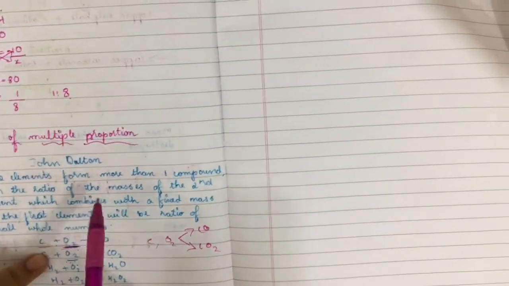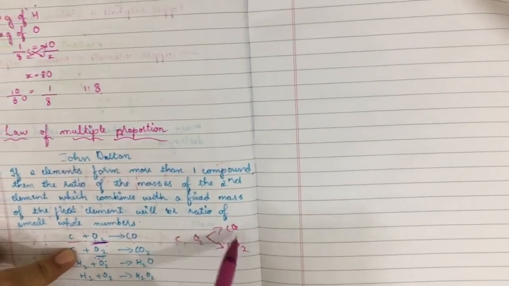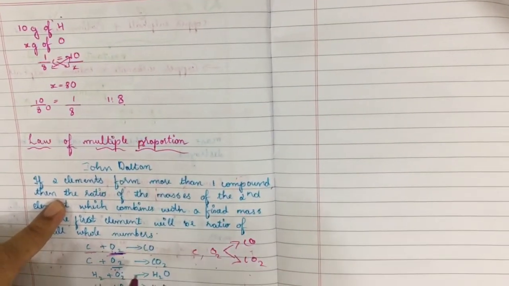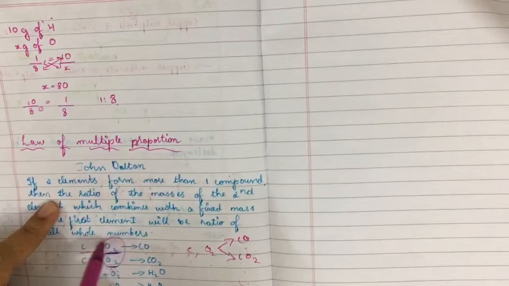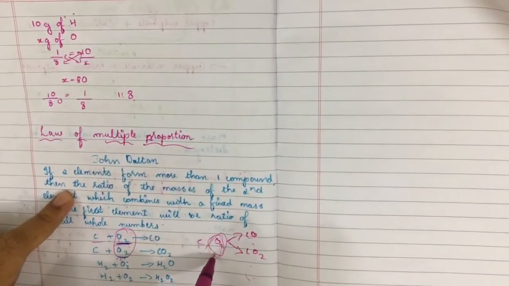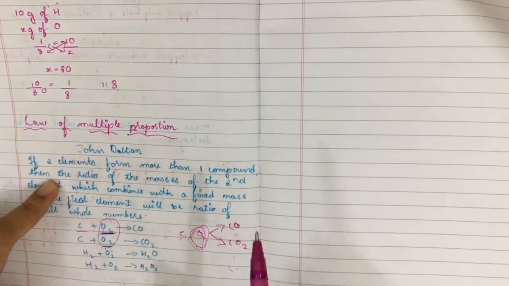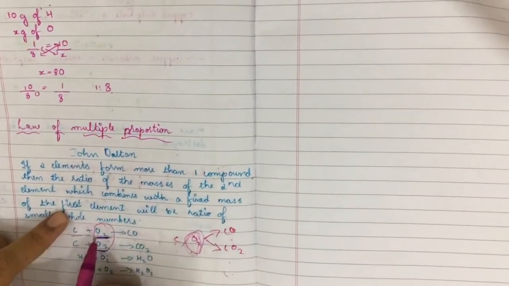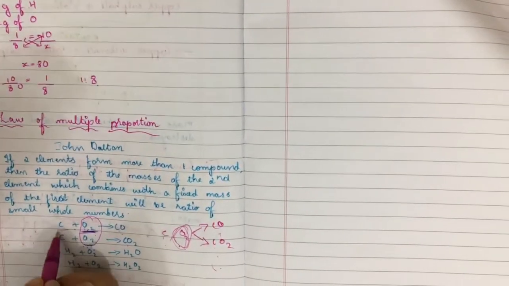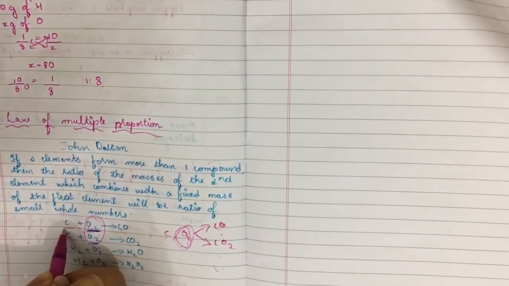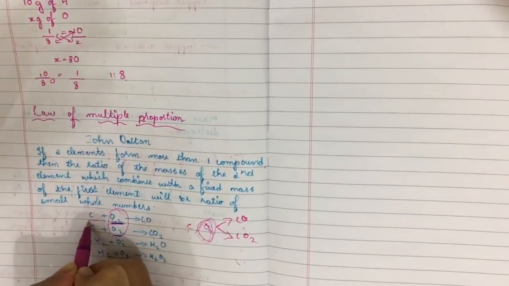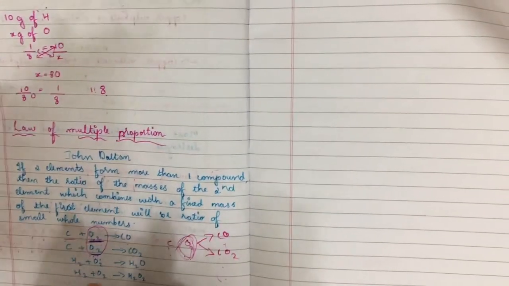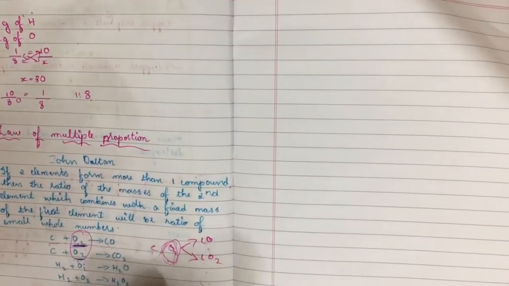Then the ratio of the masses of the second element, which is oxygen, that combines with the fixed mass of the first element, will be a ratio of small whole numbers.